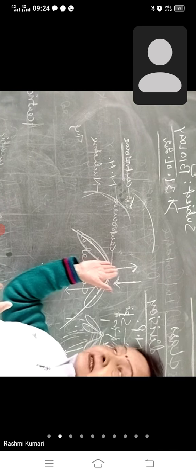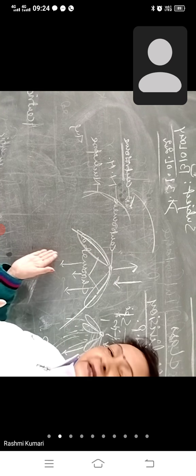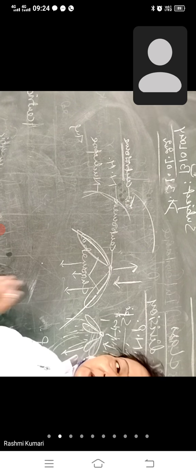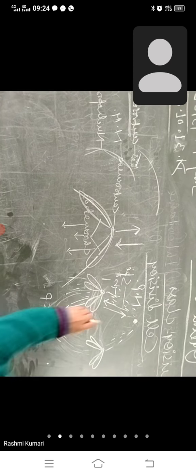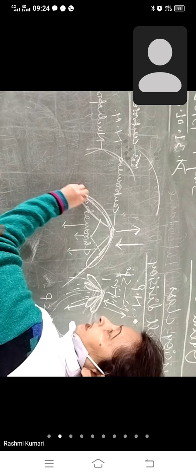Just like that, it goes to the south, north pole, and this will pull to the south. ठीक है? तो अब देखो, this is the thing happening in the division. Is that clear? So what happened? Due to this equal and opposite force, it is dividing exactly from the equatorial plane.